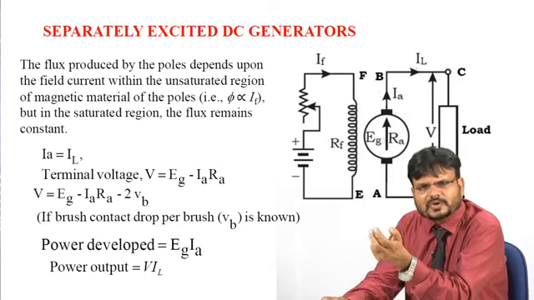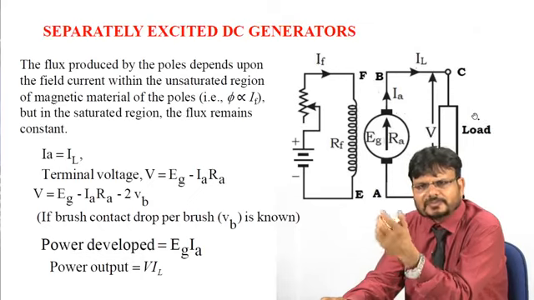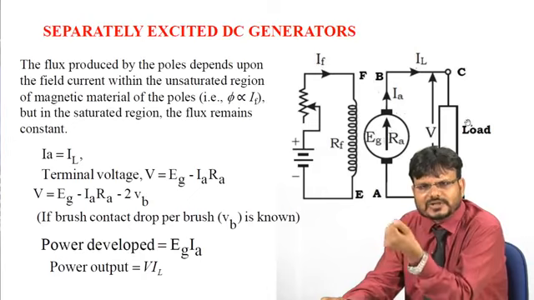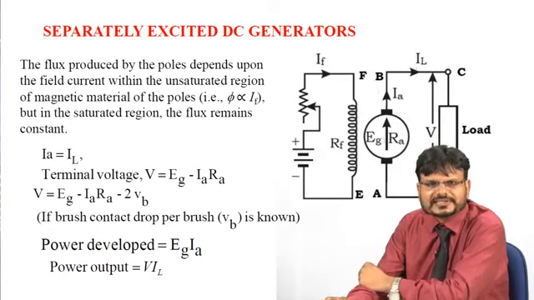And what is the power output? Power output means the power across the load. Power is again the product of voltage and current, and the voltage is the terminal voltage V. So V multiplied by IL is the power output. So this is the separately excited DC generator.